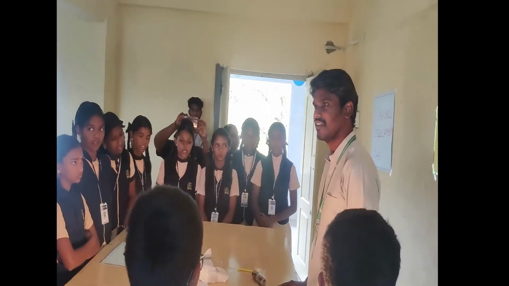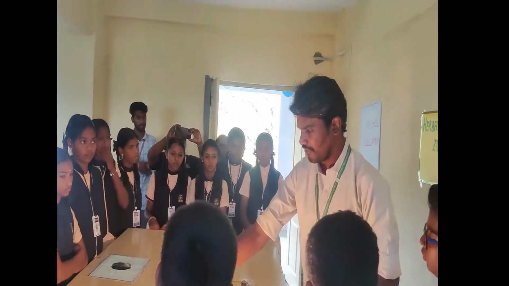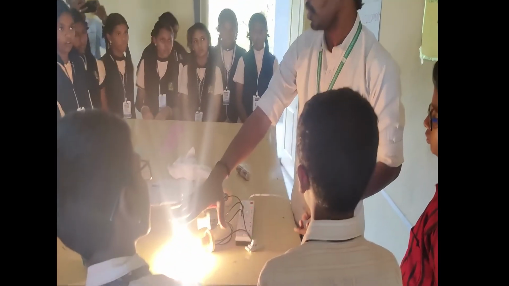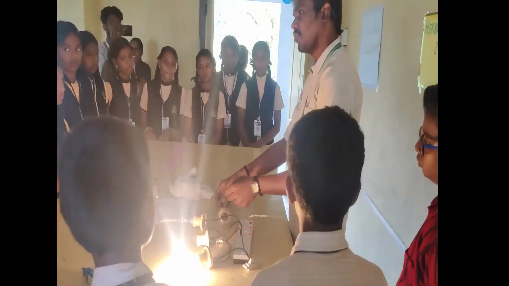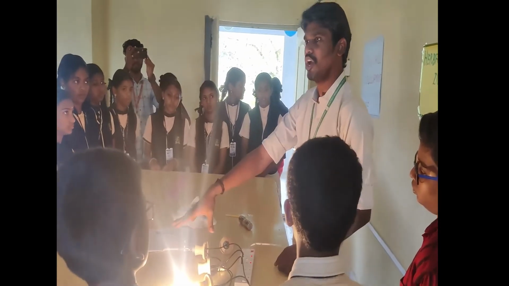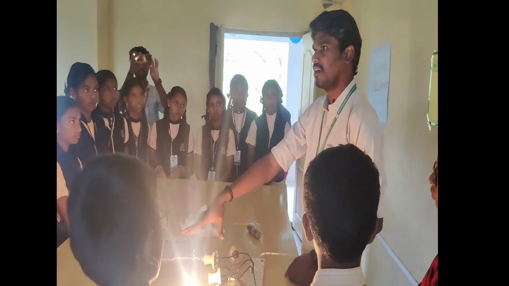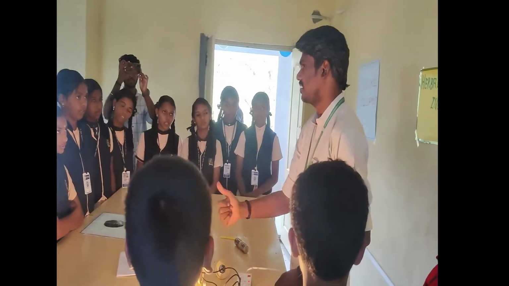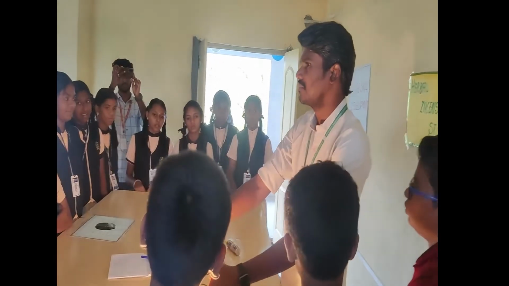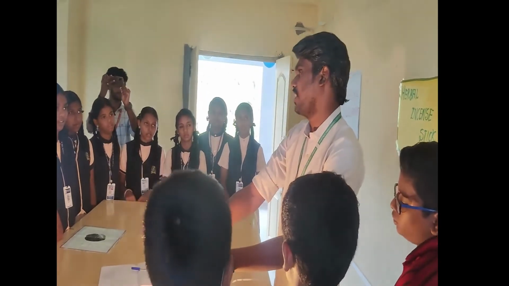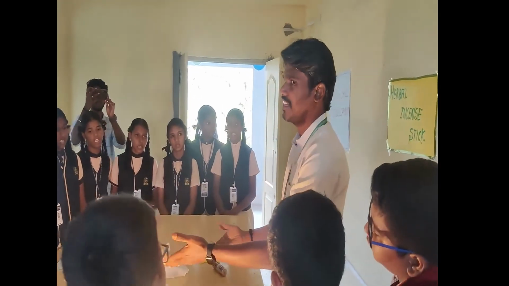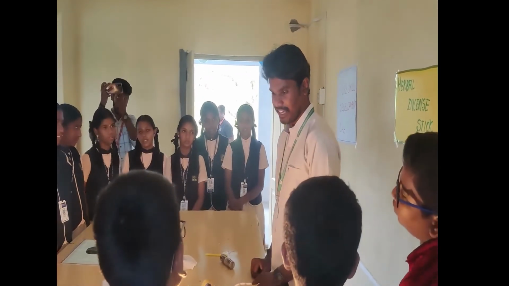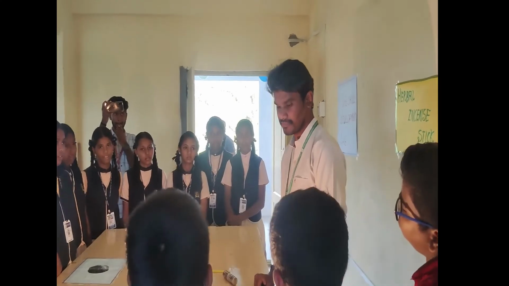Clear? Yes, sir. So in a parallel circuit, even if you remove one bulb, another bulb will glow. If one bulb is removed in a series circuit, the other bulb will not glow or will turn off. Understand? Yes, sir. So always use a parallel circuit in our home, not series. Any other doubts? No, sir. Next we can go for the next experiment.